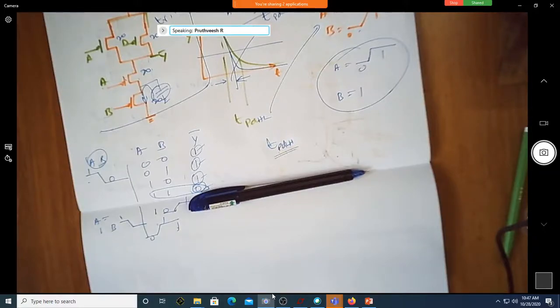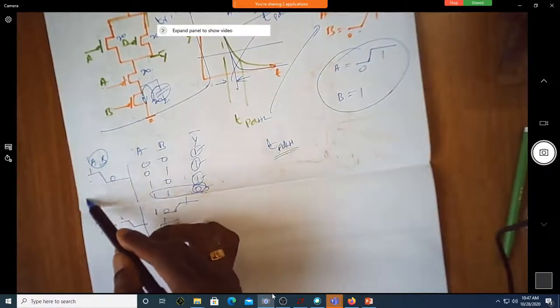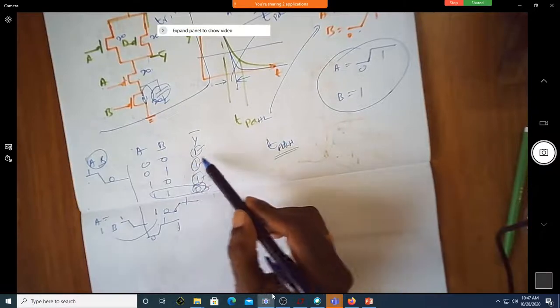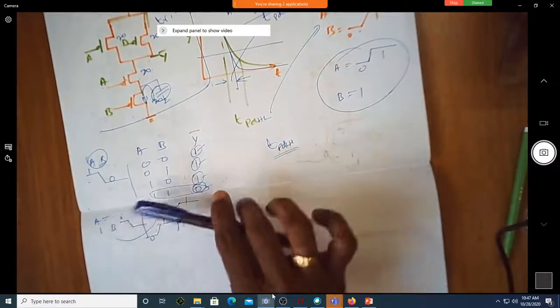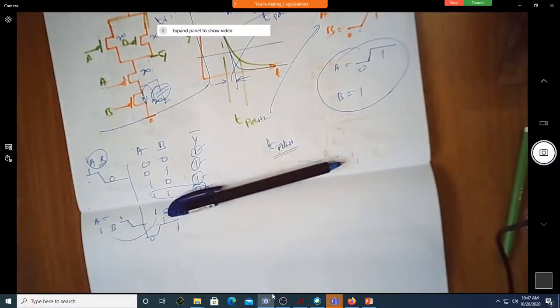Well, there is no better, because once A or B becomes 0, it will have the best. There are no best. In this case, output is becoming high here. So, is there no best rise time?